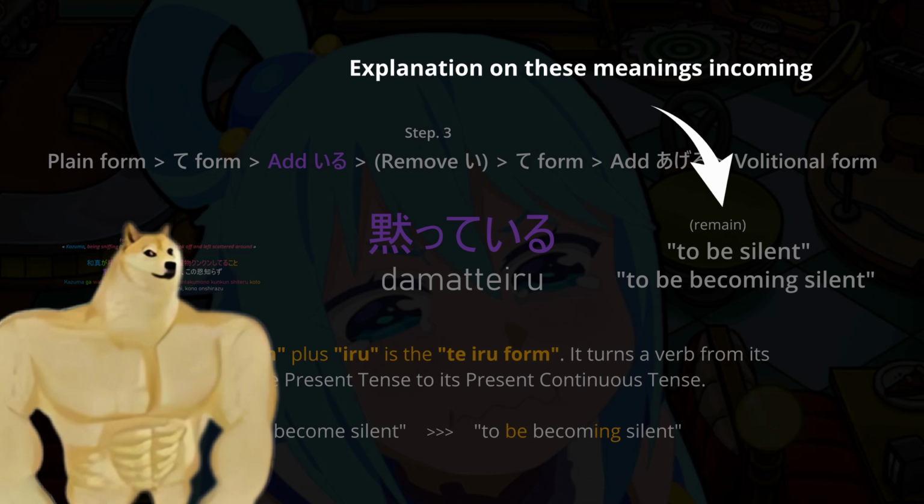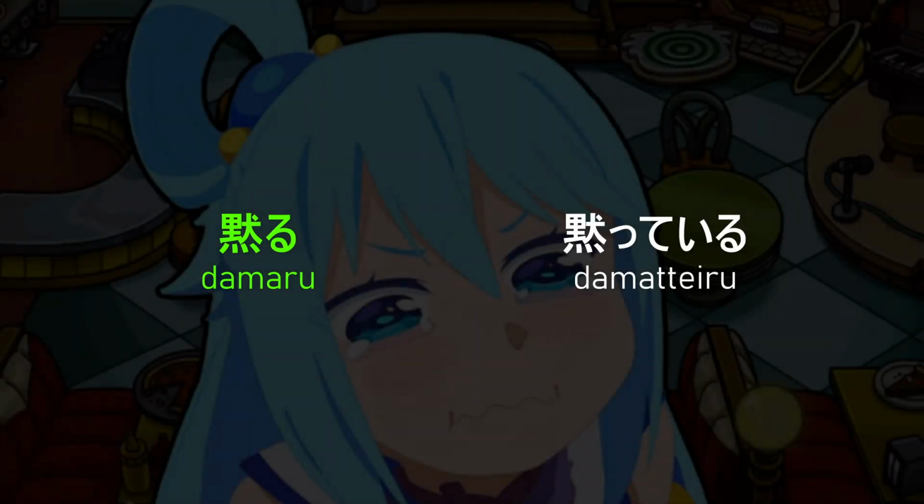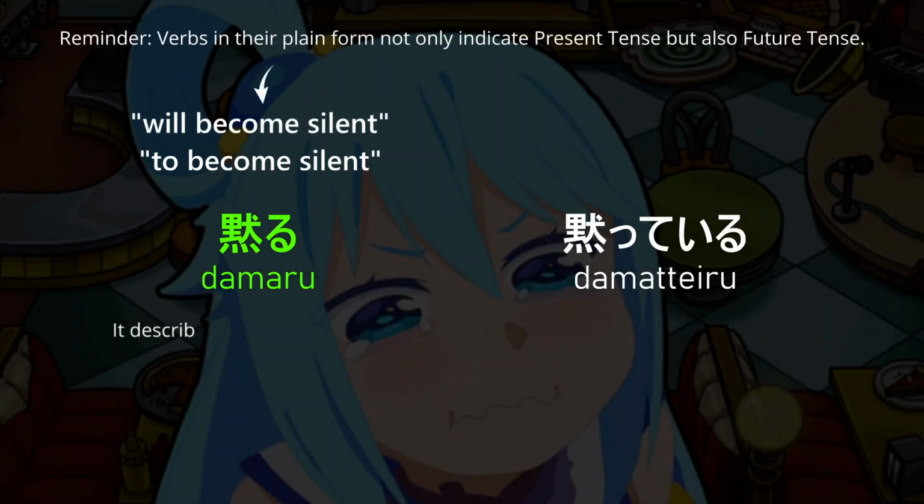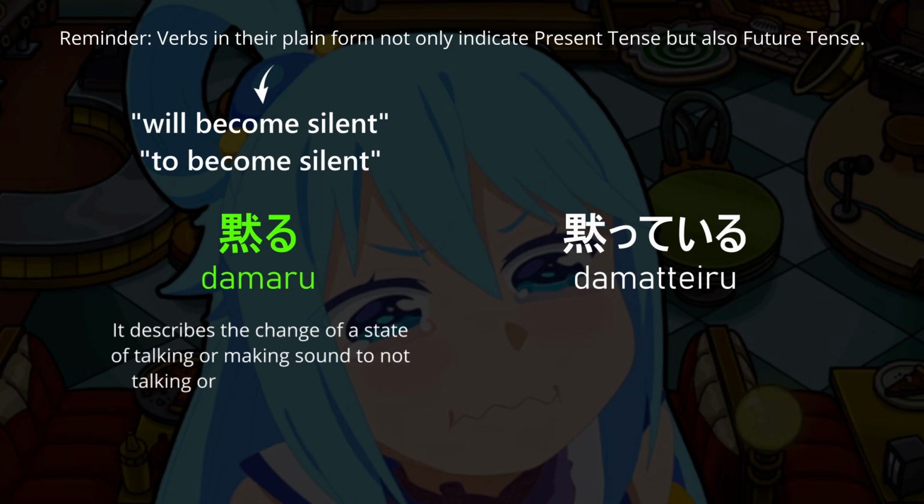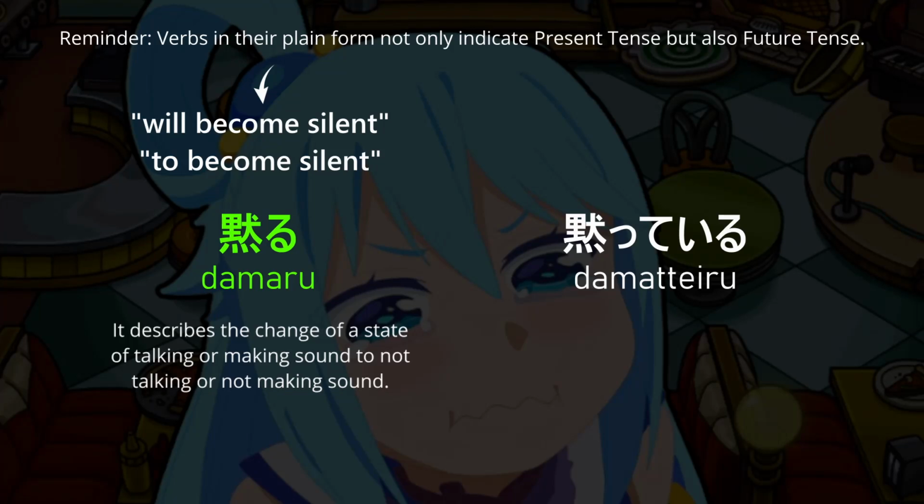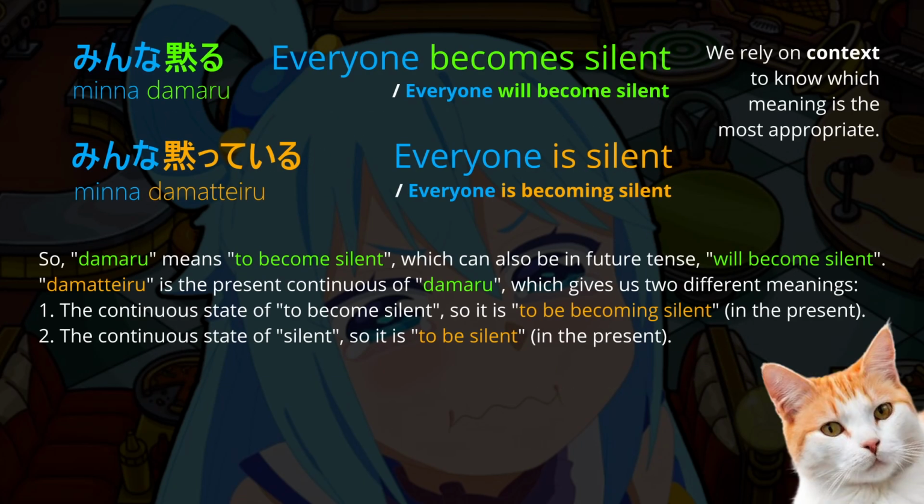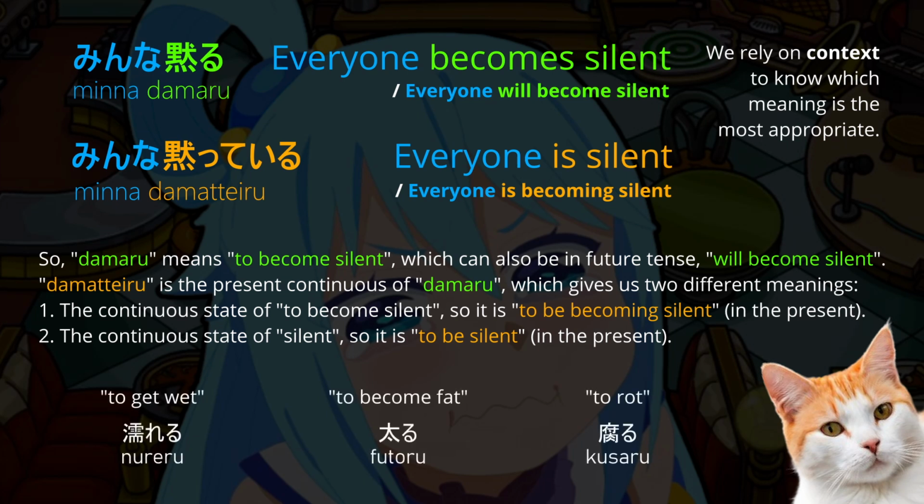Wait, I don't fully understand the difference between damaru and damatteiru. Damaru, as we mentioned earlier, means to become silent, so it describes ceasing to speak or ceasing to make noise, implying going from a state of making sound to not making sound. Damatteiru, on the other hand, expresses the continuous state of being or remaining silent. Check the following examples. The one thing we must remember is that the teiru form is used to describe the current continuing state of something, whether it's a verb or even an adjective.